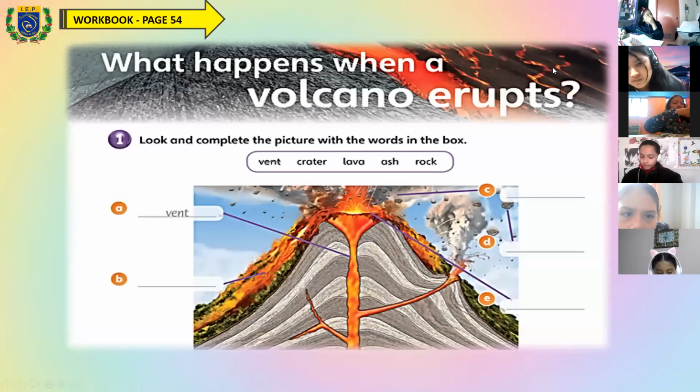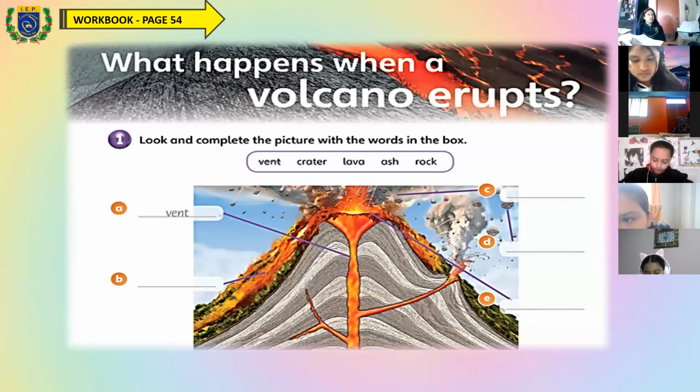And let's continue with the workbook on page number 54, okay? Let's continue with the activity on page 54. On this page, we have some information about the volcano.